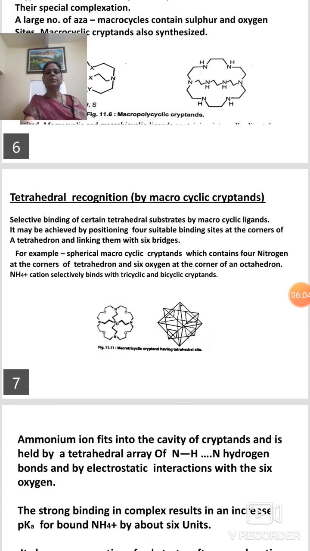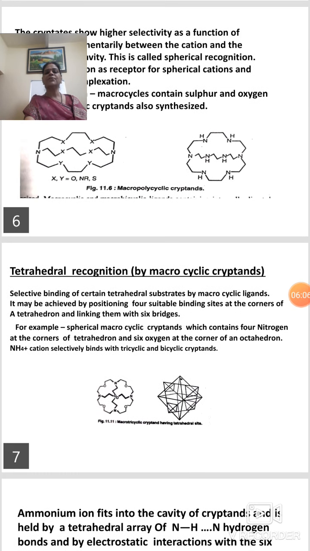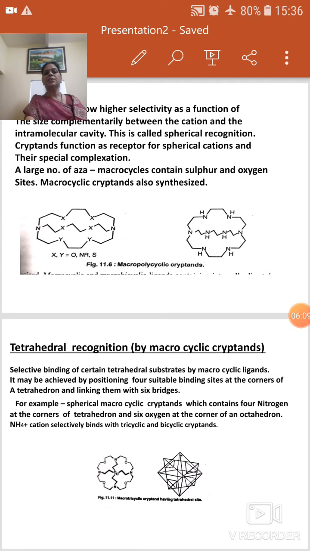So spherical recognition is the recognition in which the cation fits best in the cavity when the receptor molecule has a spherical or spheroidal cavity.